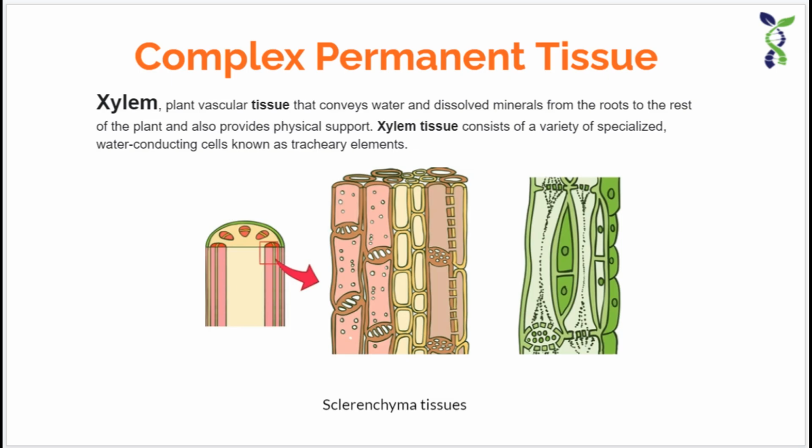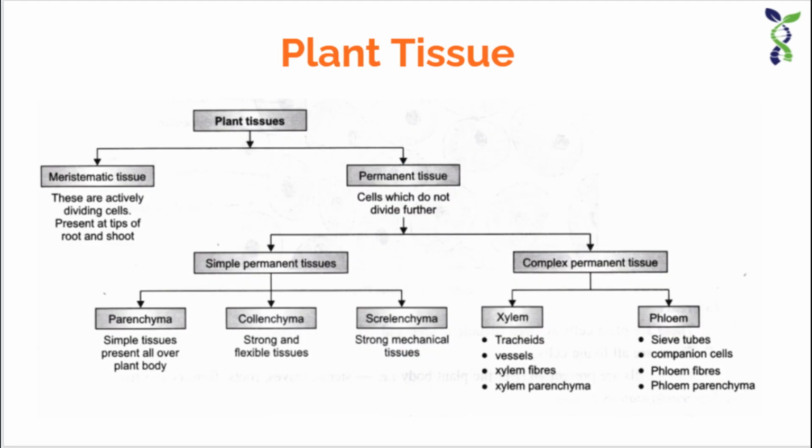Once again, I want to repeat that the complex tissues have this quality that when they form a tissue, it is composed of different types of cells which may have different shape and size. That's why xylem has four different types of cells. First one is tracheids, second one is vessels, third one is xylem parenchyma, and the fourth one is xylem fiber or xylem sclerenchyma. So it is given in the chart as I have mentioned.